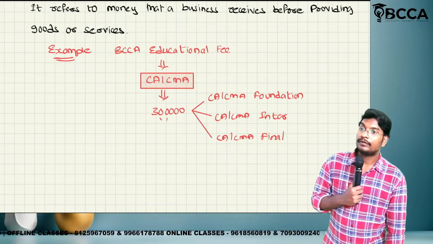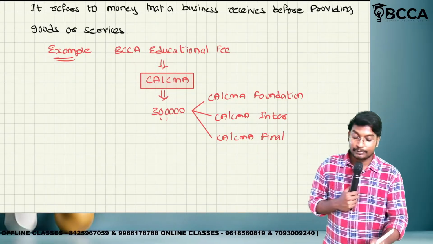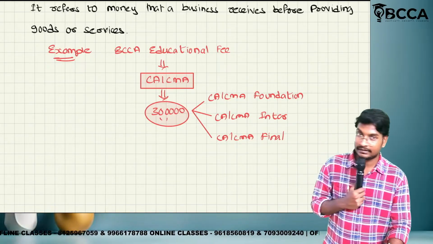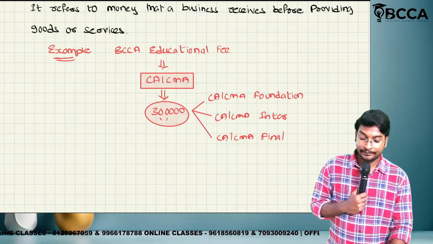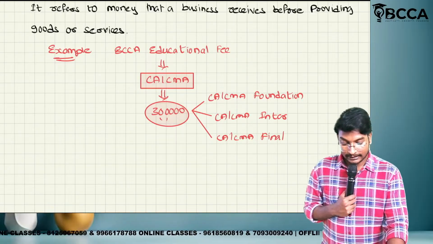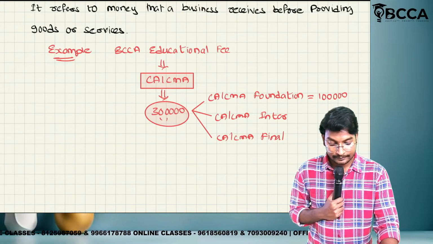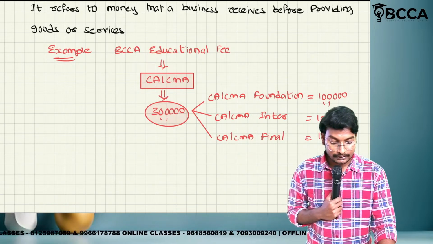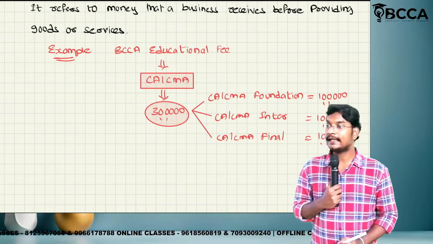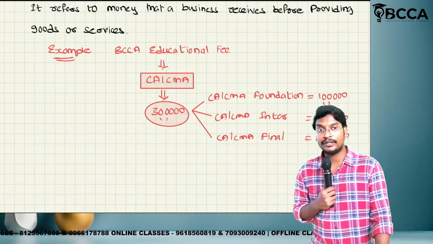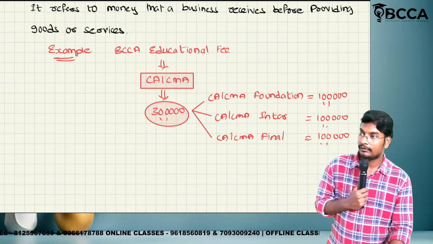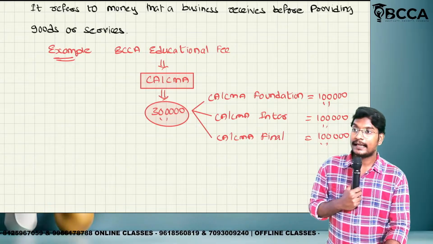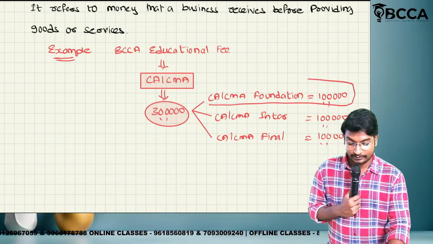For the total three stages, we are collecting 3 lakhs. It is just an example. I don't know the actual amount of education fee. I am bifurcating: for the foundation 1 lakh, for the inter 1 lakh, for the final 1 lakh. 3 lakhs I have divided into 3 categories for calculation purpose. But we are collecting the total 3 lakhs in the stage of CMA Foundation itself.